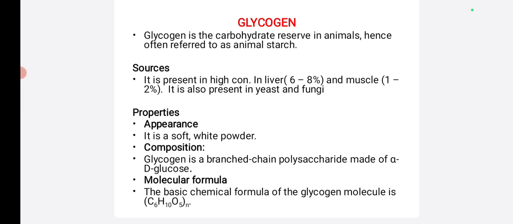The properties of glycogen. Appearance: it is a soft white powder. Composition: glycogen is a branched chain polysaccharide made up of alpha D glucose units. Molecular formula of glycogen is (C6H10O5)n.